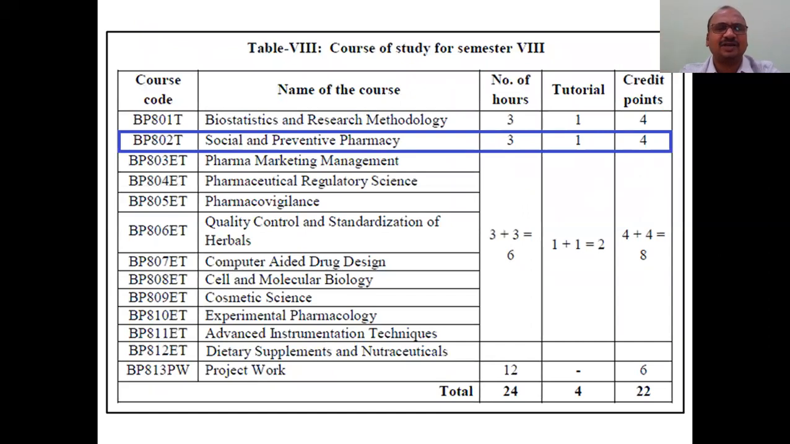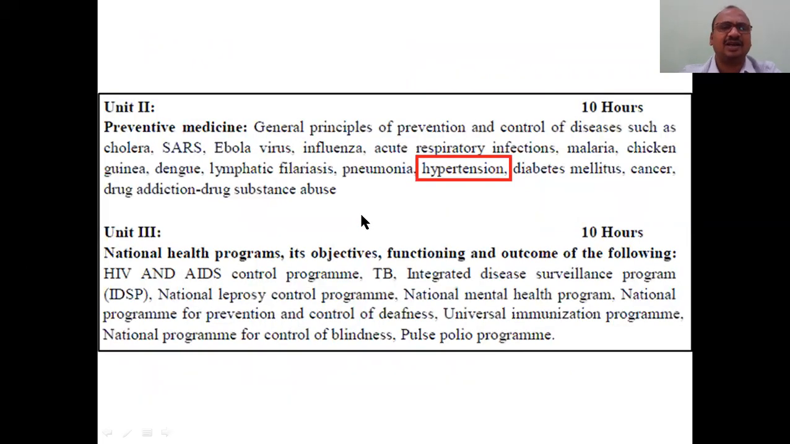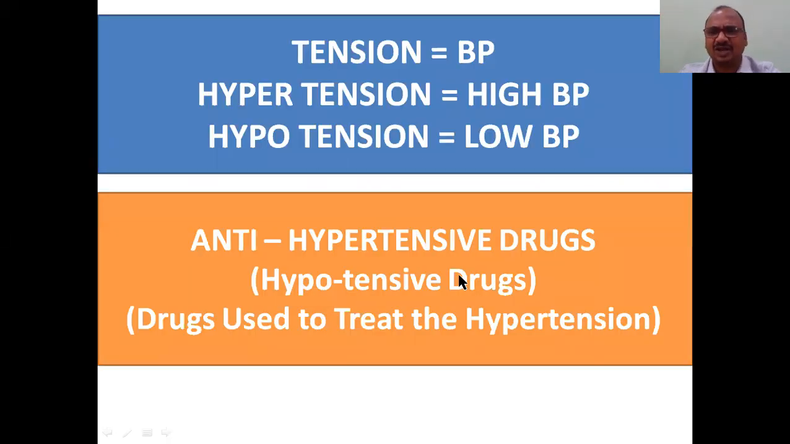So we are studying the subject of social and preventive pharmacy. It is also called social and preventive medicine, which is very useful for MBBS students, pharmacy students, nursing students, lab technician students, and others. The topic I am going to cover in this class is hypertension, as per the syllabus. The entire syllabus is kept in my channel's playlist. All pharmacy subjects are available in my channel playlist.